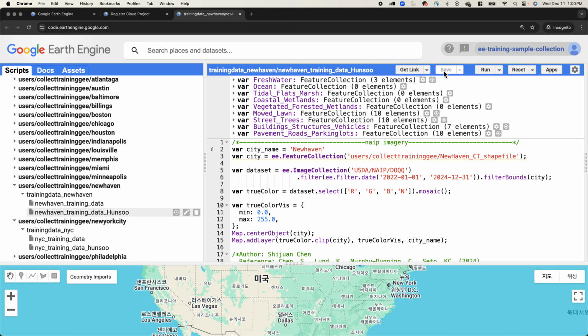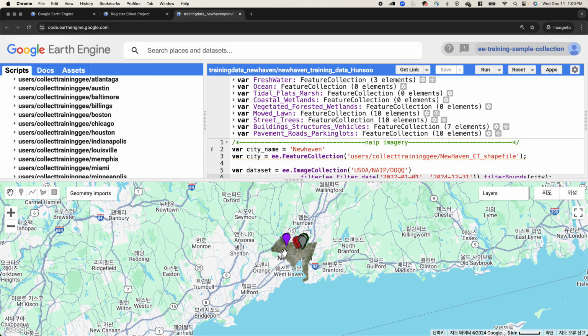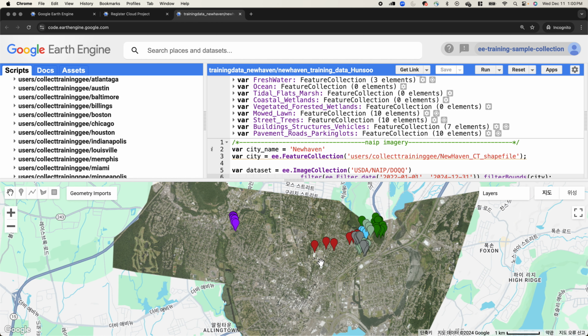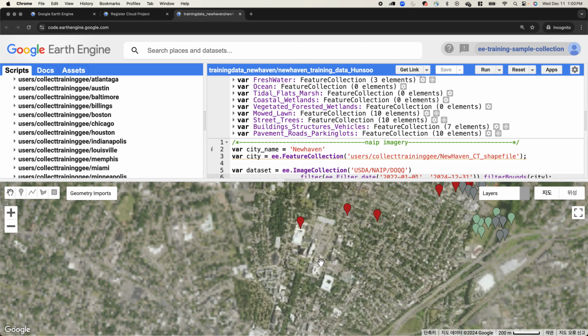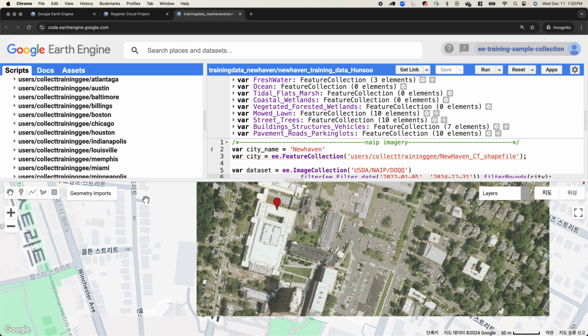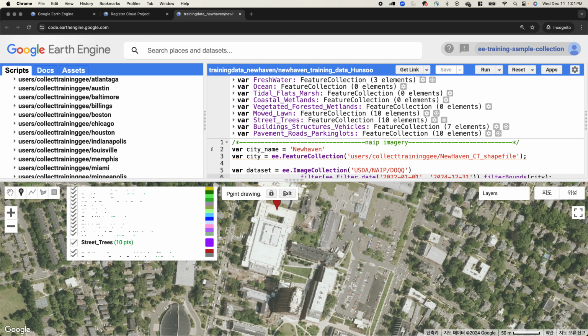And if you hit Run button, you'll see the previously collected training samples, and then you can start your own training sample collection. As we already copied and pasted the first section, you will see this list of training samples. Let's start from the street trees, for example.